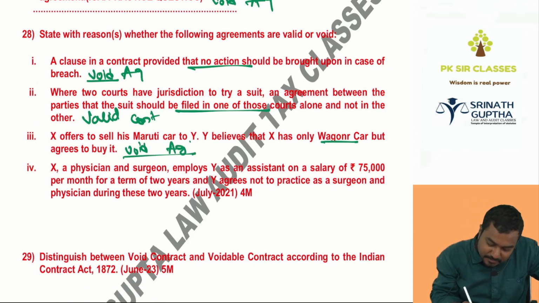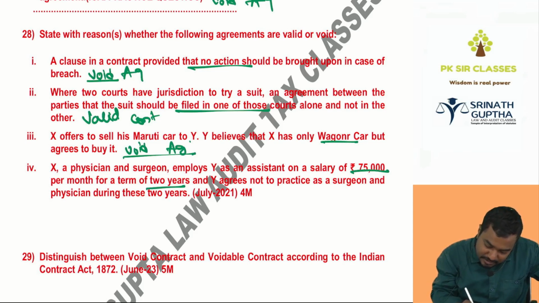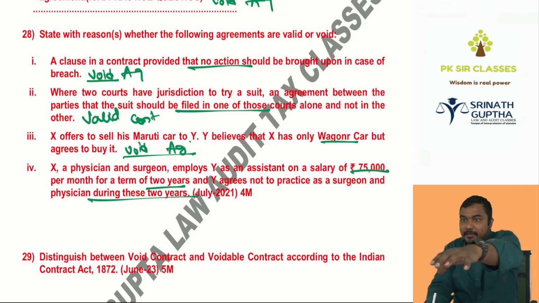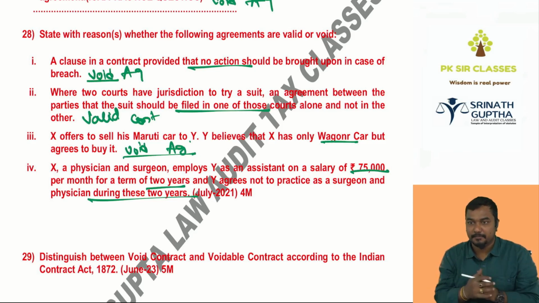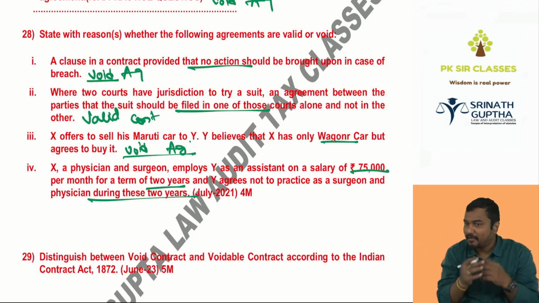X, a physician and surgeon, employs Y as an assistant for a salary of 75,000 per month for the term of 2 years, and Y agrees not to practice as a surgeon and physician during those 2 years. You were working in my office, you're training. I said, I will take you as my employee, but you should not practice on your own for next 2 years. Valid. When you're working in my office, you should not work outside. Valid. For lifetime, you should not do.